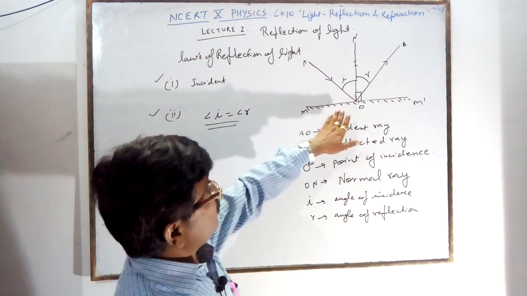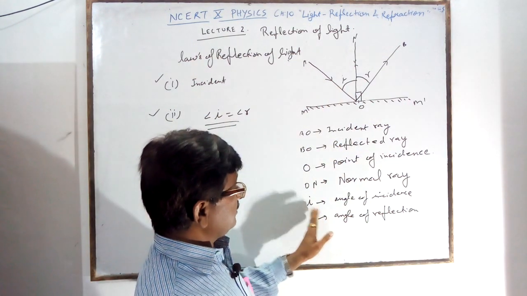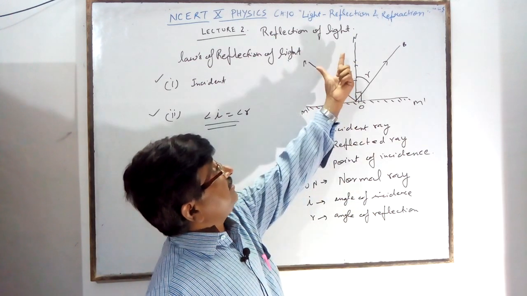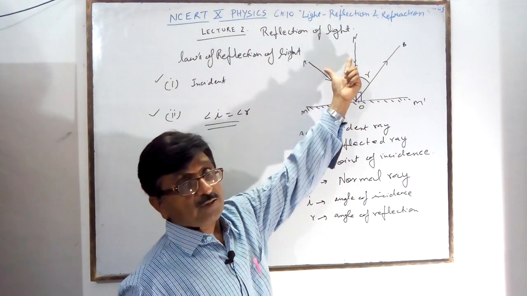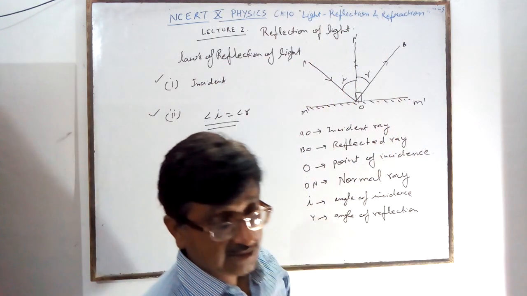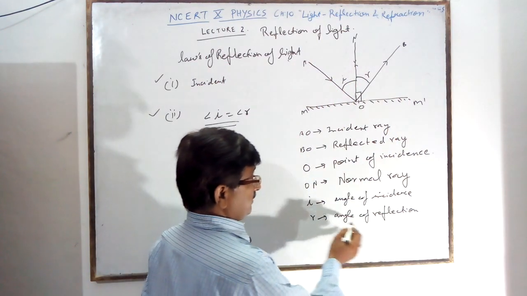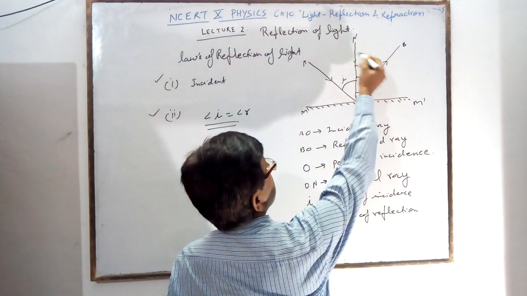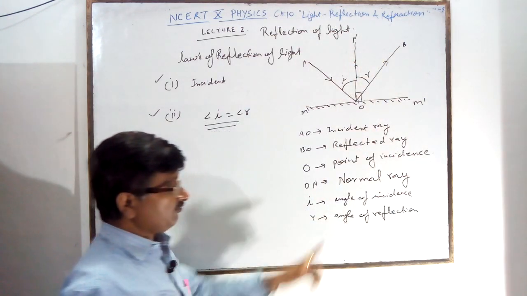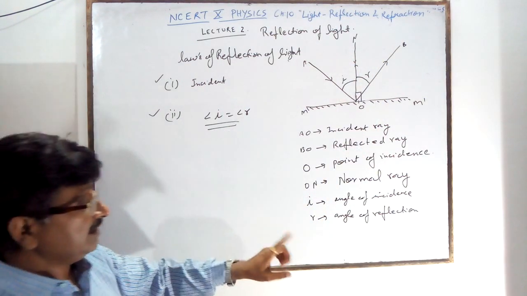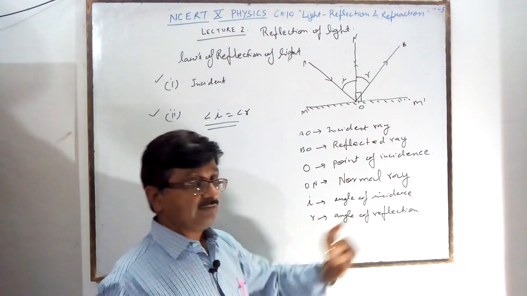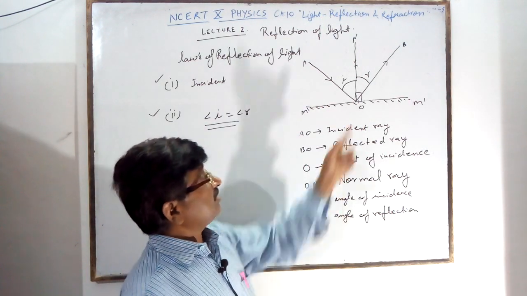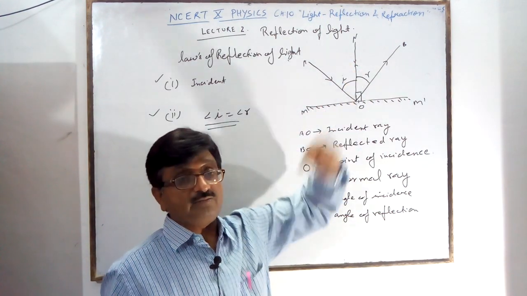The 90-degree line formed at that point is the normal. The angle between the incident ray and the normal is the angle of incidence, and the angle between the reflected ray and the normal is the angle of reflection. These two angles will be equal.